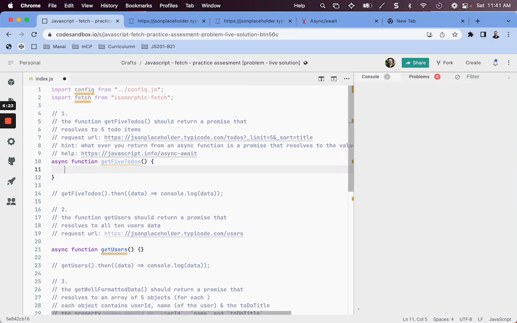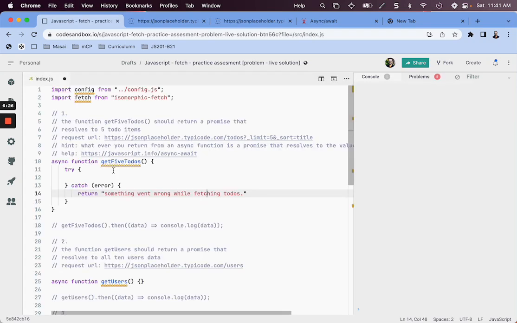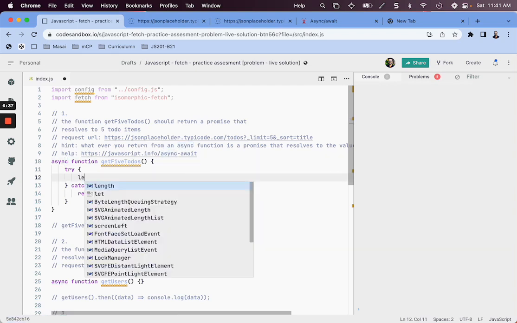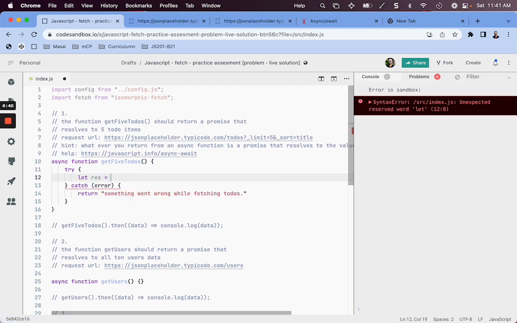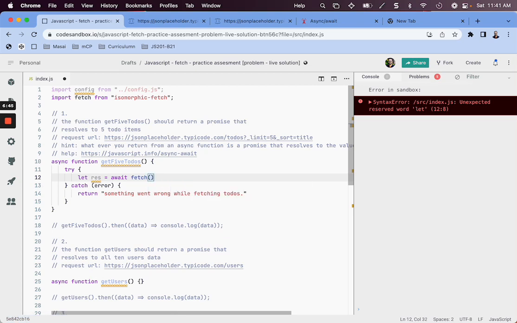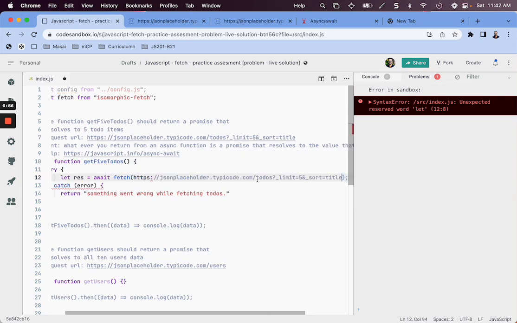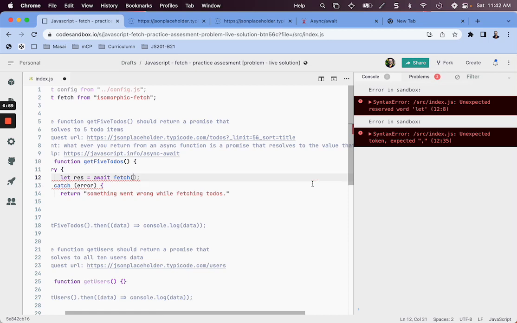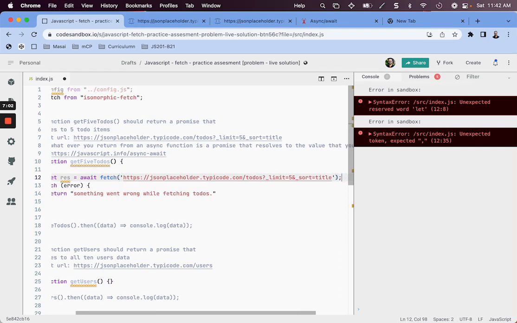Yeah, so this get5Todos, and here since it's async await, we can declare a variable, let response is equal to await fetch, and we can make a fetch request to this URL. Please make sure not to make any changes anywhere, and it should be inside of quotes.